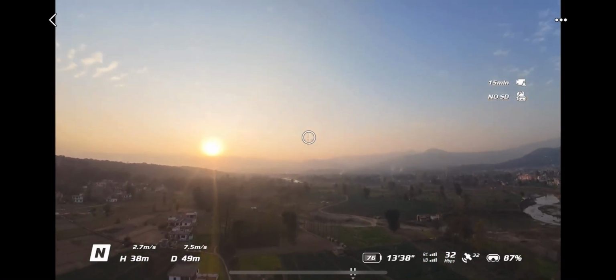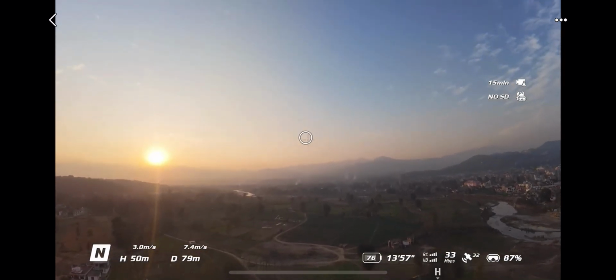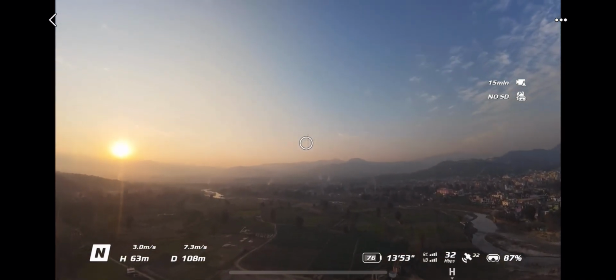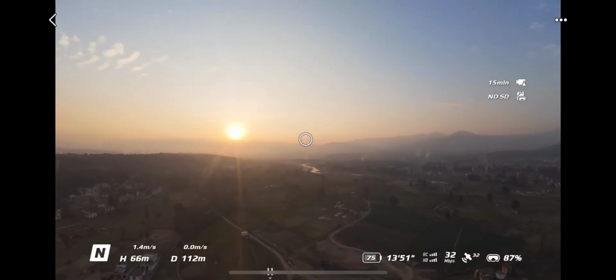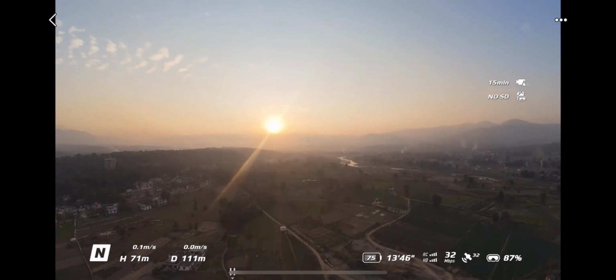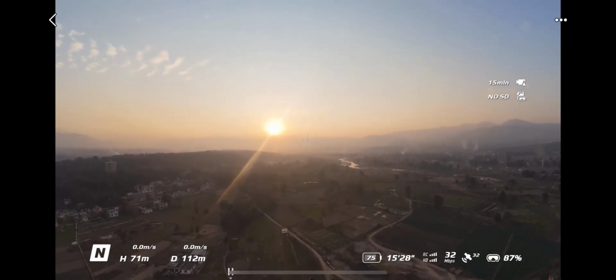In this video, I'm going to give you a walkthrough of the DJI Avata 2 user interface, basically. Whatever we see on screen, I'll be demonstrating each and every feature of it, so it'll be very easy for you to use the drone.